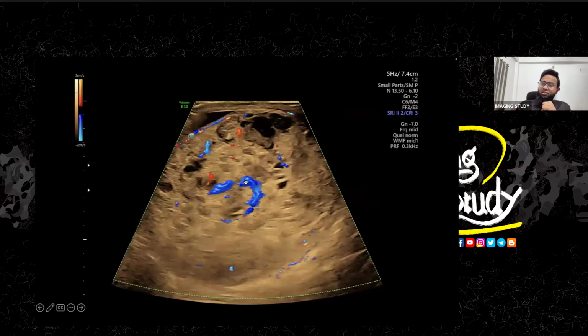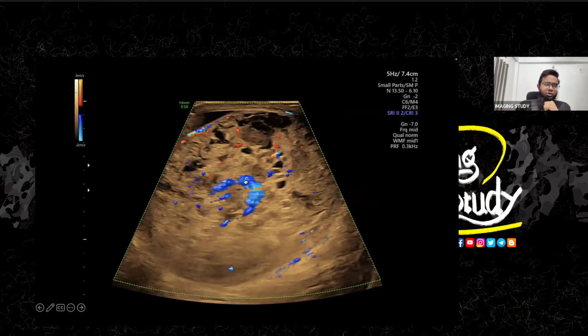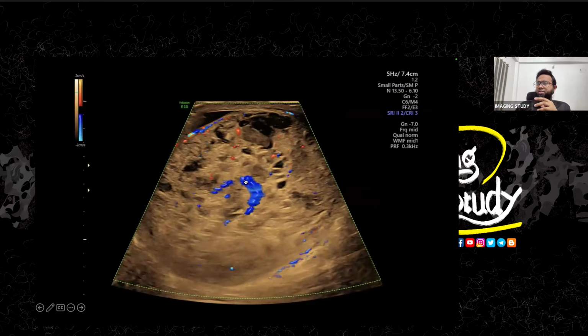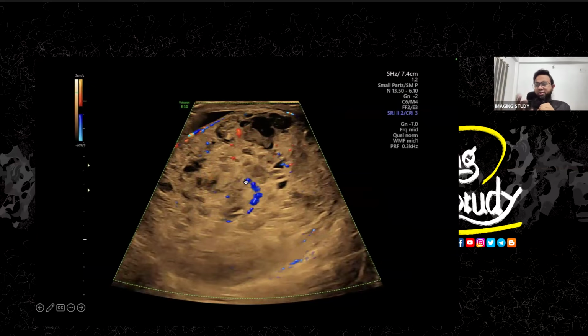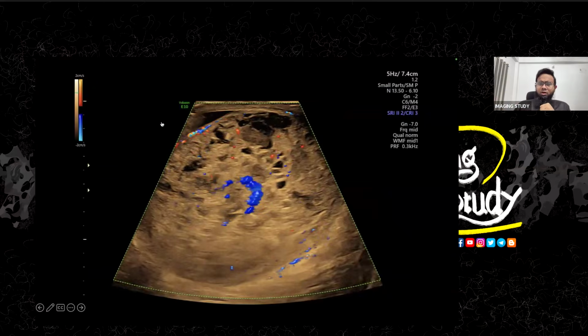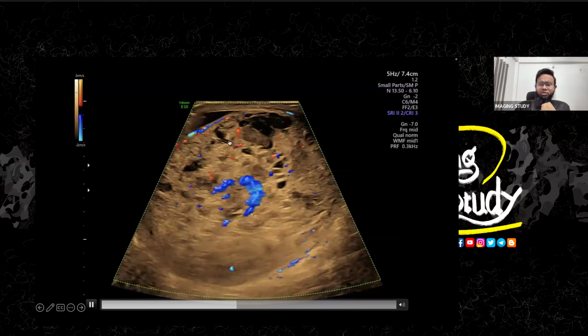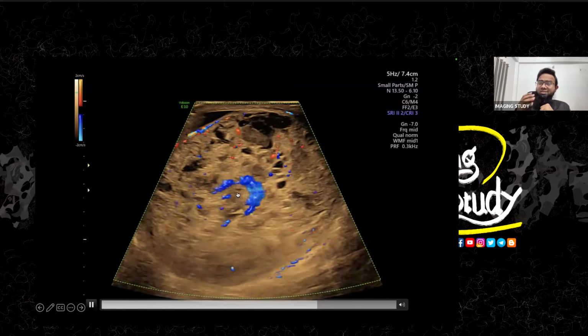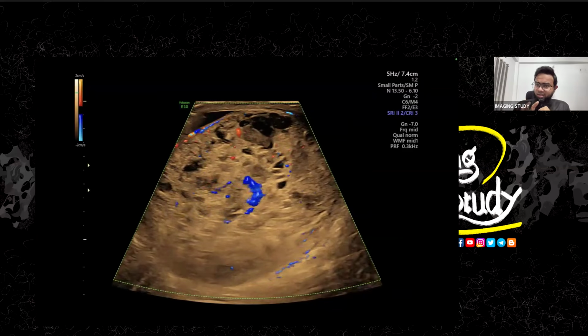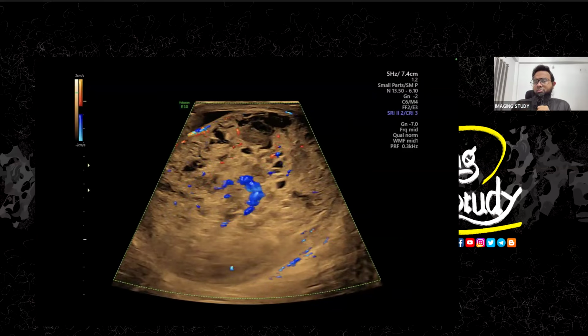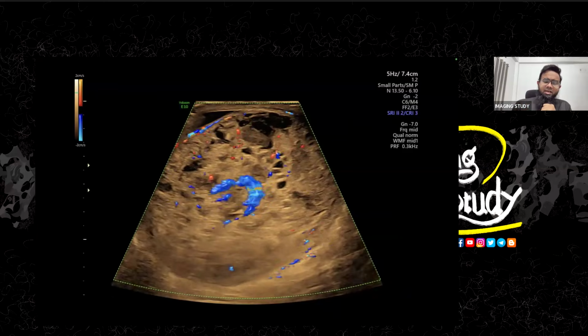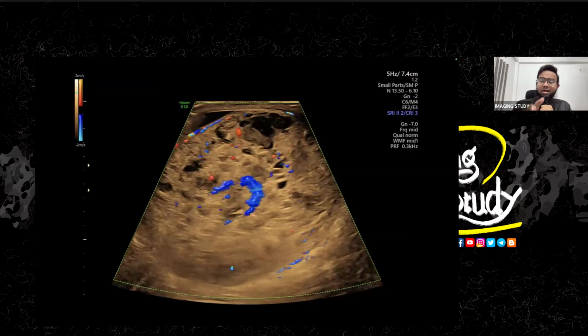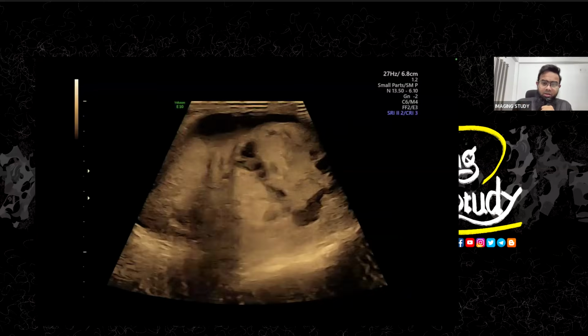This will happen for the epididymis also. In a normal epididymis, we don't see any prominent flow in our regular setting. But here you can see a different type of vascularity. This is actually a disorganized flow within the epididymis, which is a little bit unusual, and it actually indicates a mass lesion.